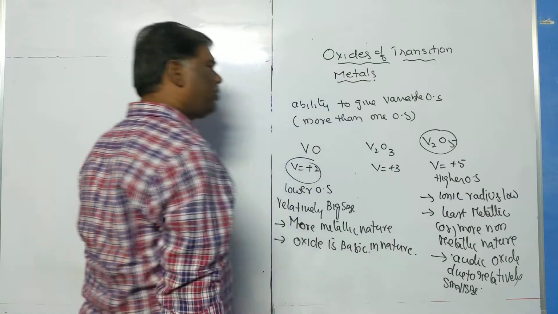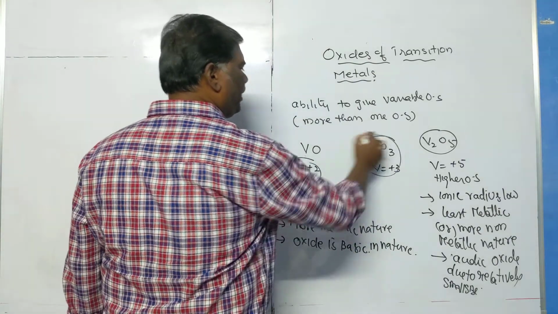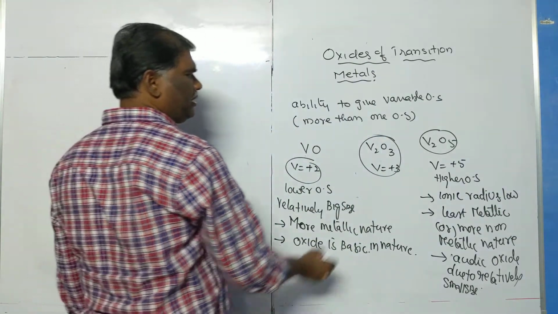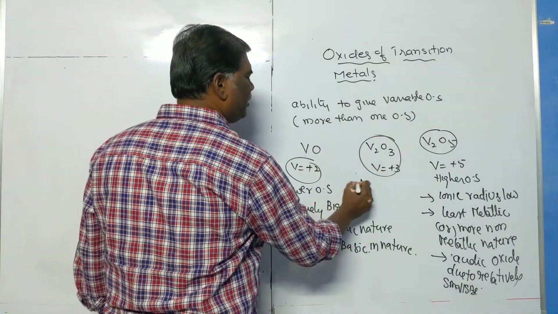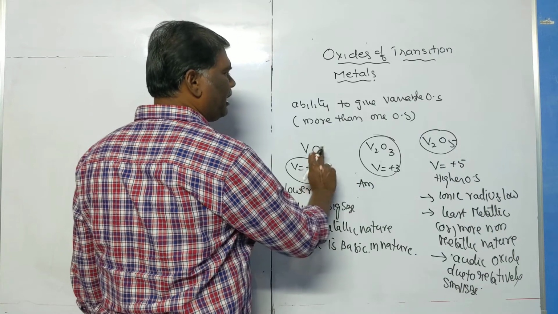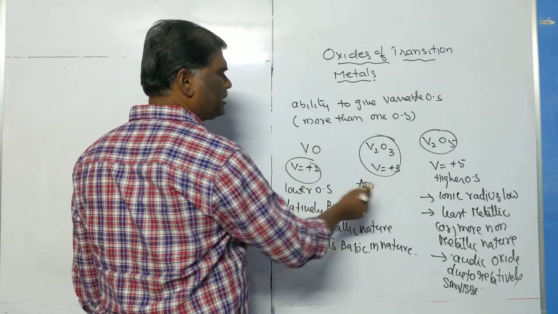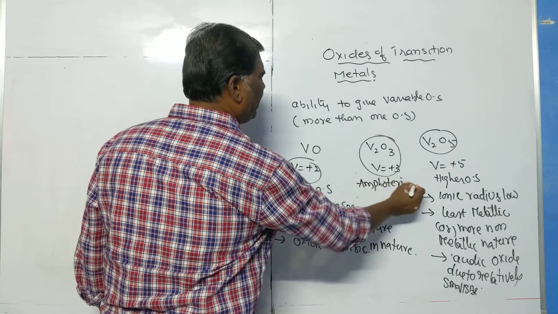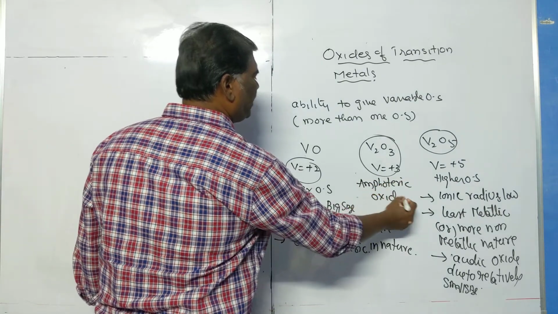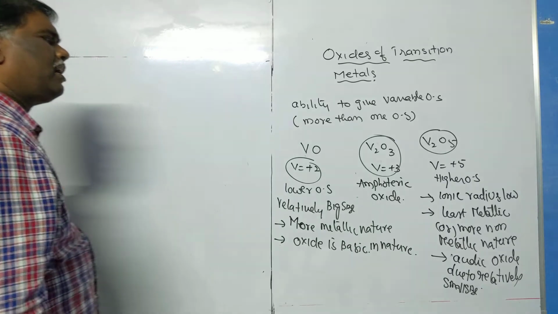Okay. Now what about the compound with intermediate oxidation state? Whenever a compound has an intermediate oxidation state, it is in between metallic and non-metallic, or basic and acidic character. So this is an amphoteric oxide.